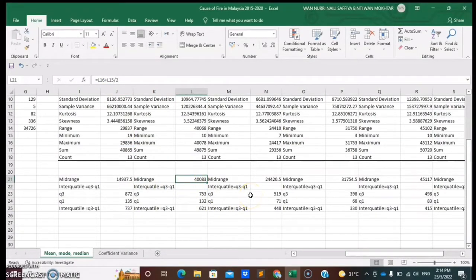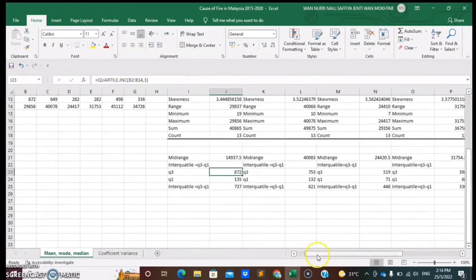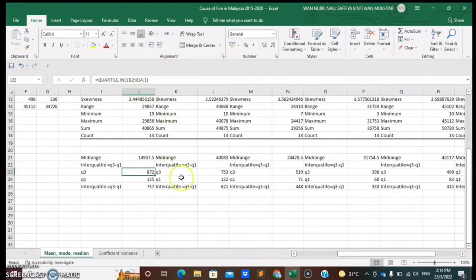So, for the interquartile range, first of all, I have to find the value for quartile 3 and quartile 1. Simple, just use the formula QUARTILE.INC, select the data from this, and then put the number 3 or 1 so that it shows whether it is quartile 3 or quartile 1.